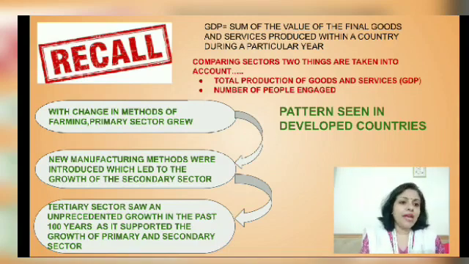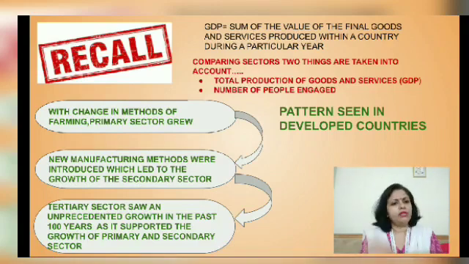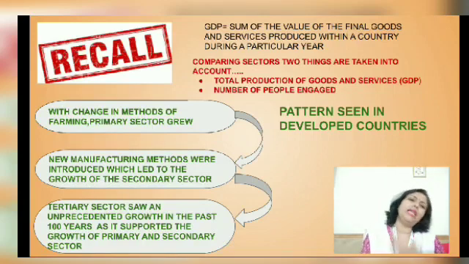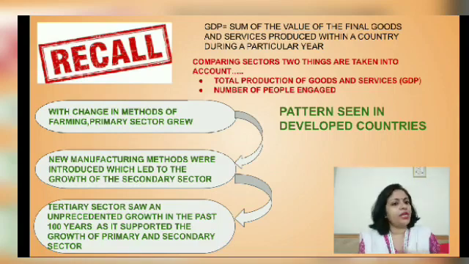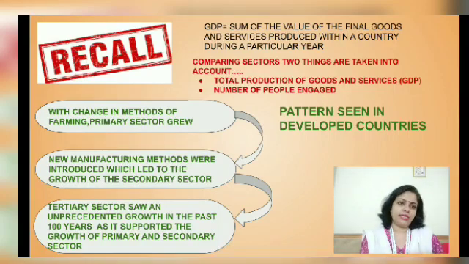Now, while comparing the three sectors, we saw a particular pattern, especially in the developed countries. And what was the pattern? The pattern seen was that in the initial stages of development, over more than 200 years back, farming was the only way of survival, and it was probably the only sector, only occupation: anything related to agriculture, forest, mining, right? Anything where you exploit and extract the raw materials and produce things using that.